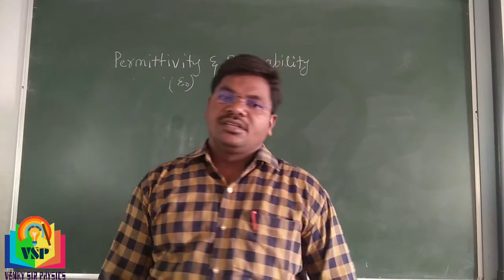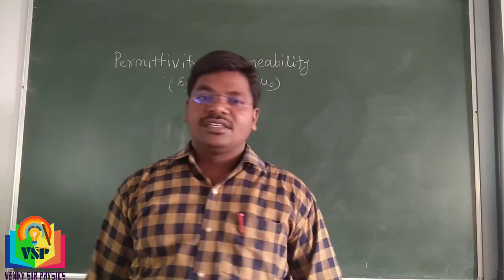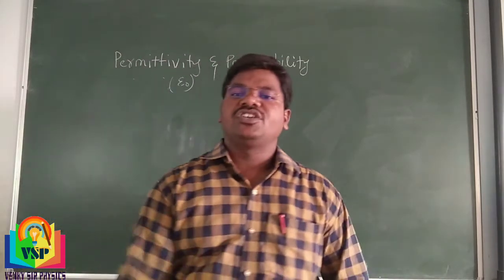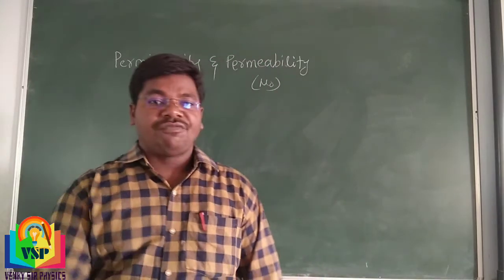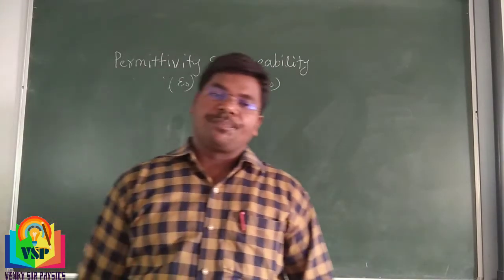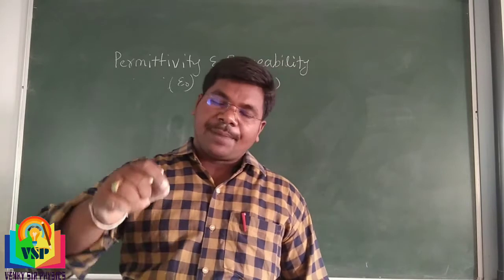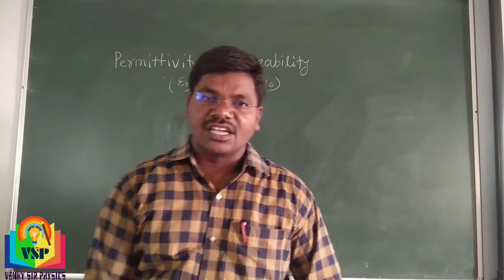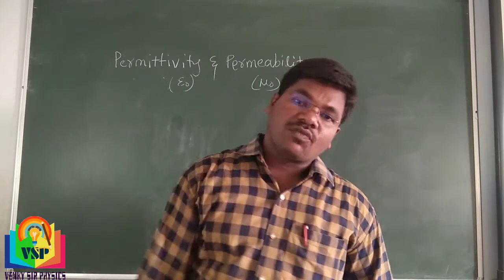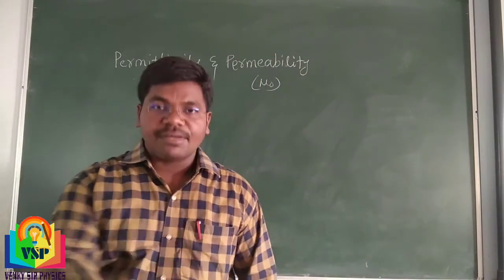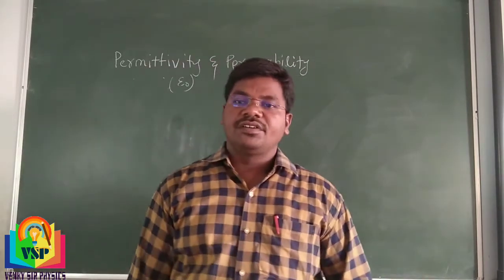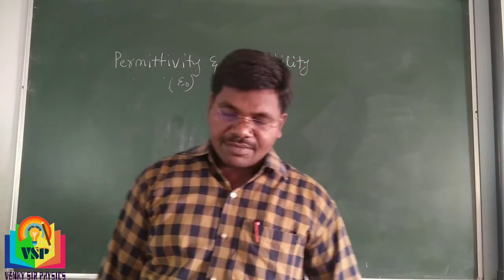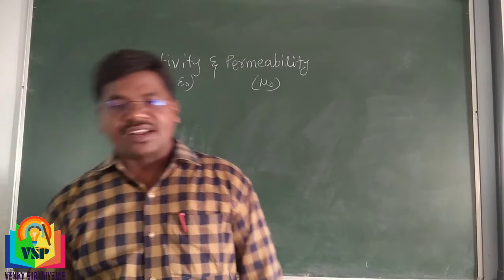Permittivity is a physical quantity that determines the degree of interaction of an electric field with the medium. It is denoted by epsilon naught.